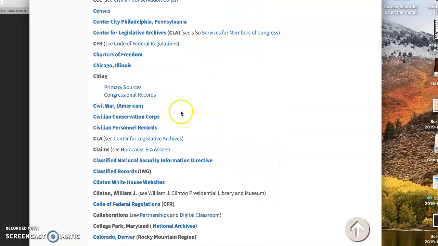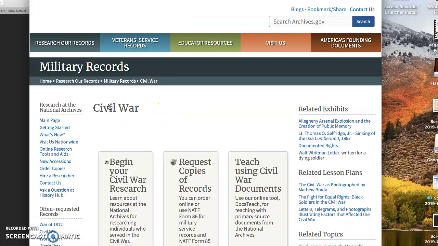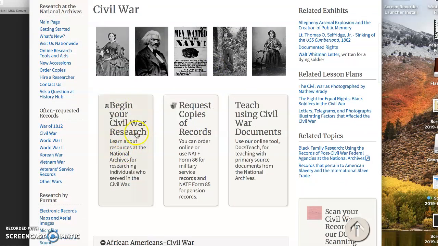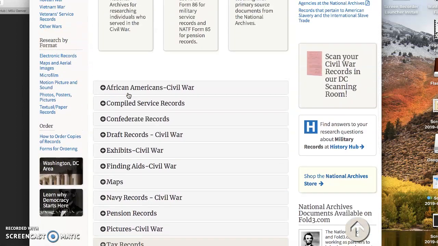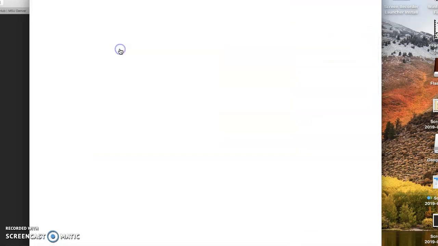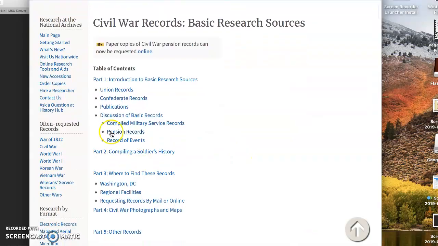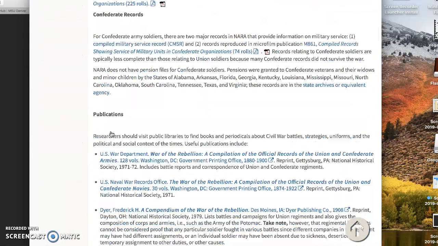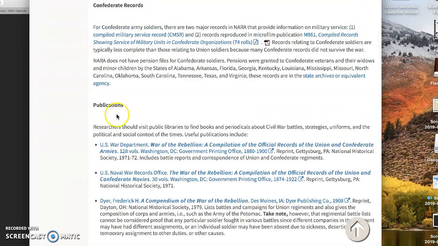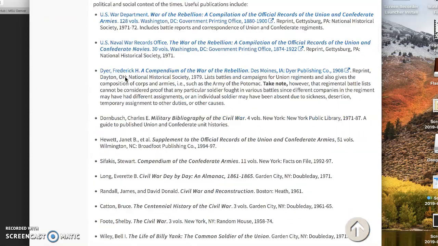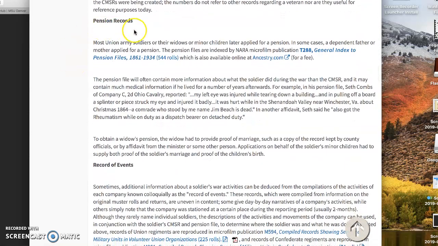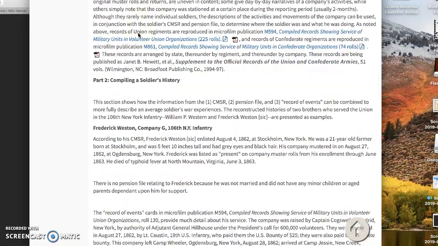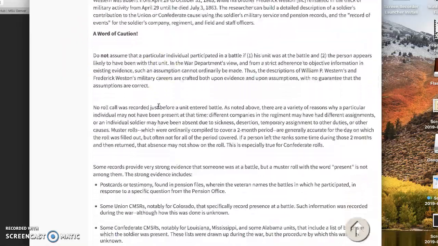Let's do the Civil War. We can begin our research, request copies of records. We can look anything up here we like. Let's begin our research, and all this information is going to come up. All these records, publications, Confederate records, Union records, compiled military service records, pension records, record of events, all this awesome information.